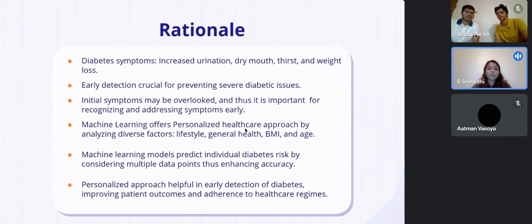Machine learning models play a pivotal role in predicting individuals' diabetes risk by considering multiple data points. This not only enhances the accuracy of predictions but also facilitates the identification of high risk individuals early in their health journey. This not only improves patient outcomes but also enhances adherence to healthcare regimes.